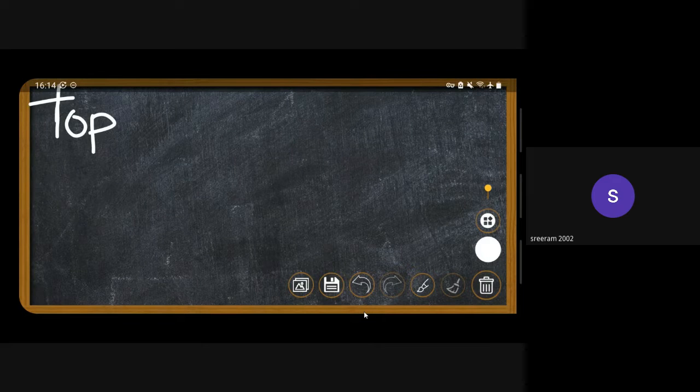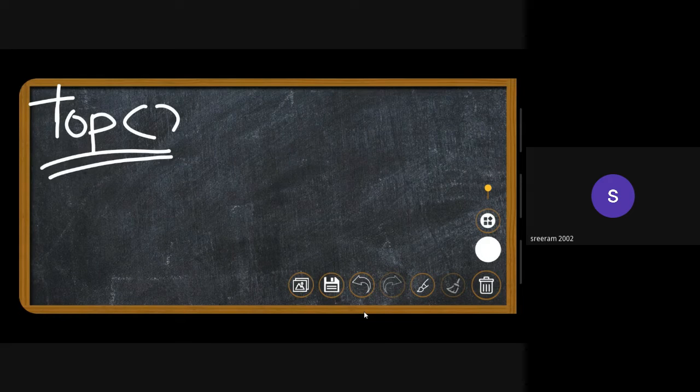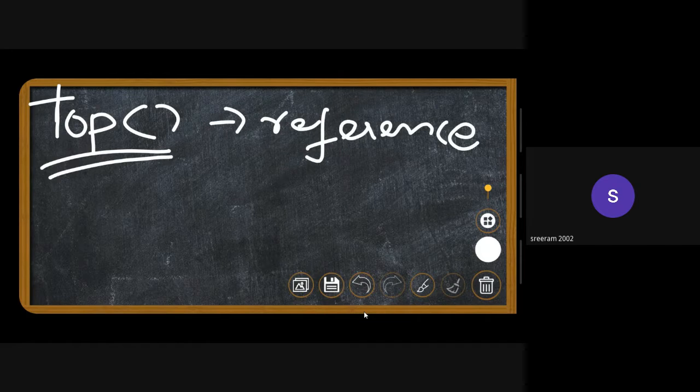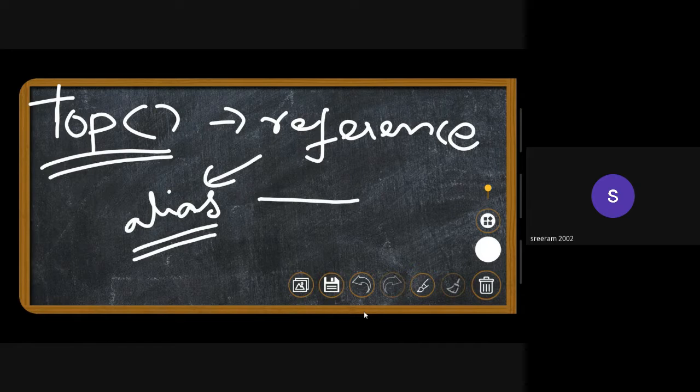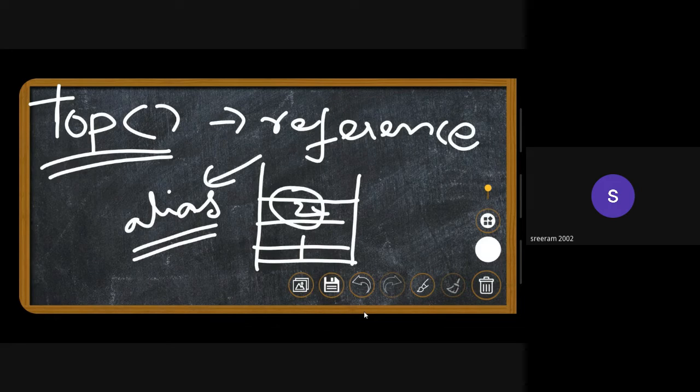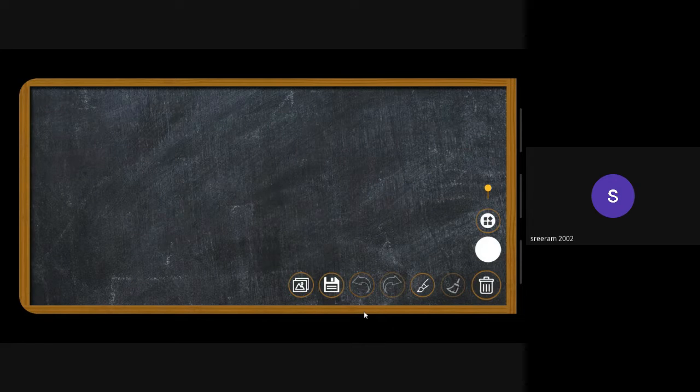The last operation we'll be discussing will be top. Top returns a reference. Reference is just like an alias. So it returns a reference to the topmost element present inside the stack. Let's say the stack consists of 1, 2, then it will be returning a reference to this element over here. So that's all about the operations on stack.